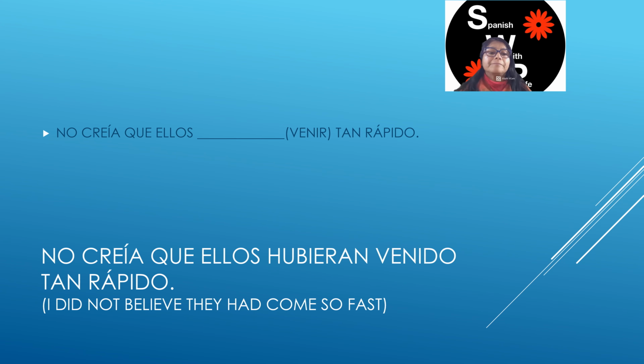So, let's see. No creía que ellos hubieran venido tan rápido. I didn't believe they had come so fast. Ellos is the third person plural, so we're going to use hubieran, and the verb venir, we're going to put in the past participle, venido.